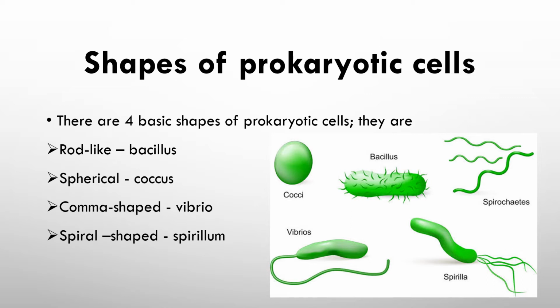Number 2 is spherical, coccus. Spherical means round. Comma shaped is Vibrio, a comma shaped bacteria. Spiral shaped is Spirillum, which is spring like. So in this image you can see the bacillus, which is like a rod, cocci, which is like a sphere, vibrio, which is comma shaped, and spirilla, which are spring-like structures. So these are the four basic shapes of prokaryotic cells.